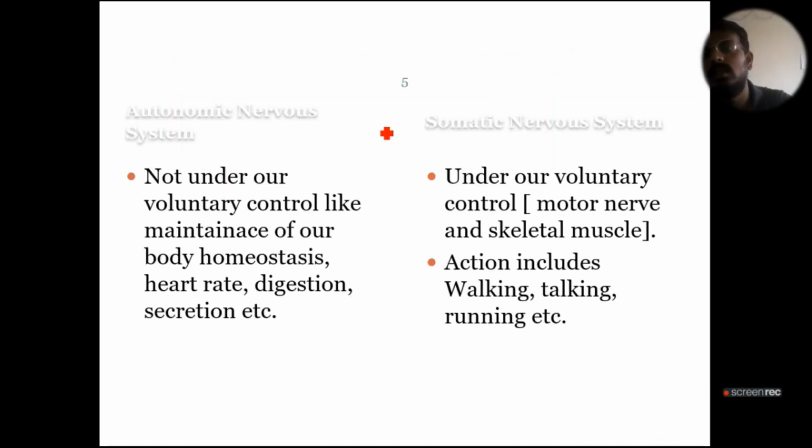If we see the difference between the autonomic nervous system and the somatic nervous system, we find that, as I told you, autonomic control is not under our voluntary control. Like the maintenance of our body homeostasis, our heart rate, digestion, secretion and hormonal secretion, all these are under our autonomic nervous system. Whereas our skeletal muscles or motor nerves are under our voluntary control, with actions including walking, talking and running. That comes under the somatic nervous system.